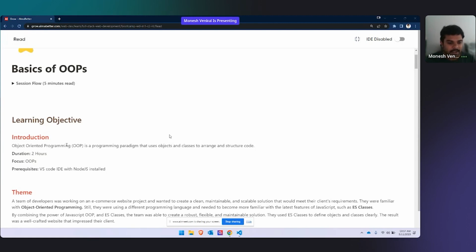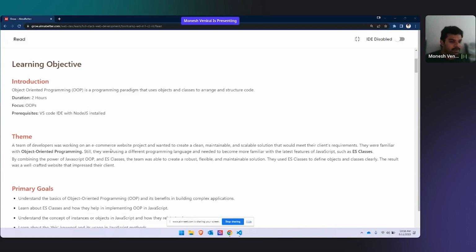For example, if you ask me, sir, if I don't know object oriented programming, can I solve any problem or not? Yes, you can solve a problem. You can solve any problem in real world or in programming without using object oriented programming. You can still solve it by using procedural programming techniques or anything else. But object oriented programming is a style of programming which gives you good results, which gives you good time complexities. So that is why object oriented programming has become a famous programming paradigm.